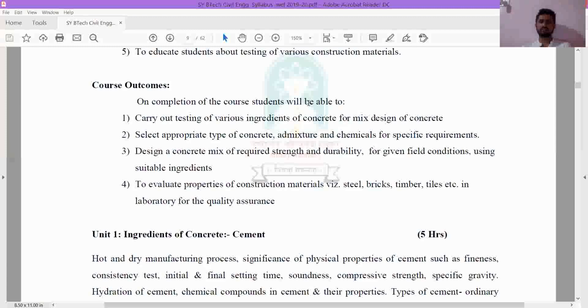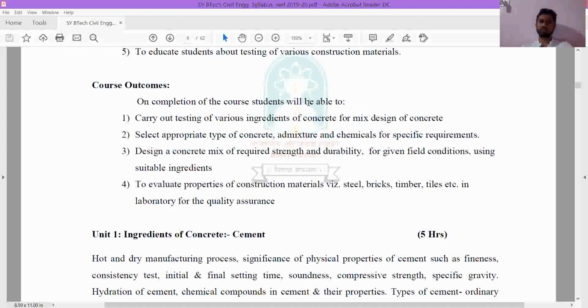Coming to the third outcome: design a concrete mix of required strength and durability for given field condition using suitable ingredients. When you complete studying this subject, you will be able to tell that for different conditions you will require different strength and different durability. For this particular strength and durability, you will tell what the concrete mix design is and what ingredients are to be used.